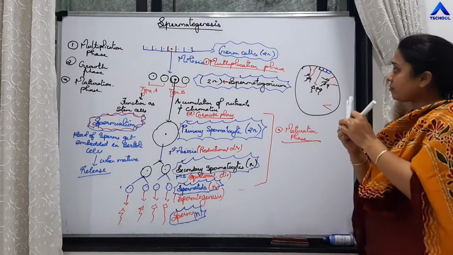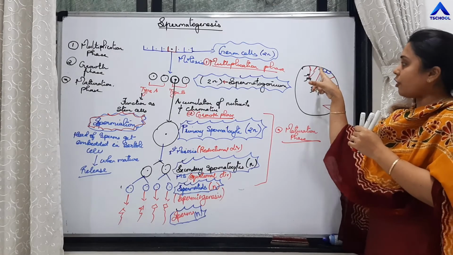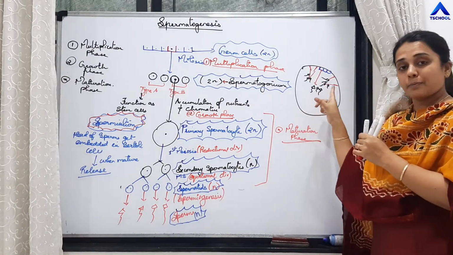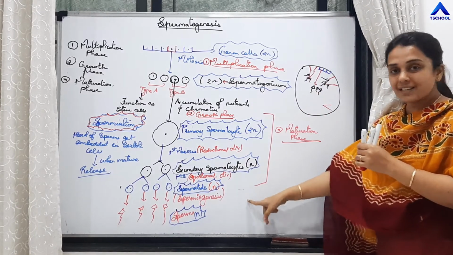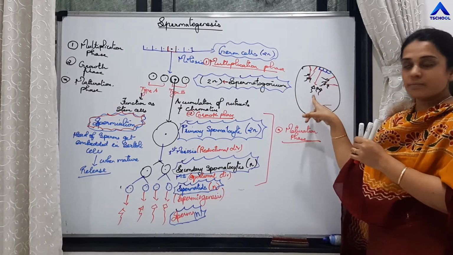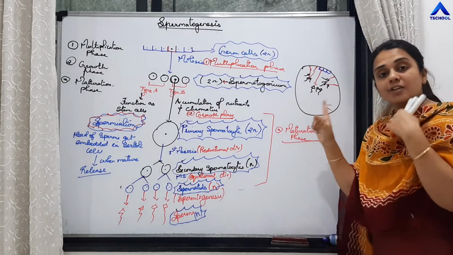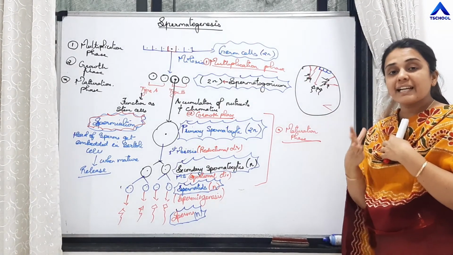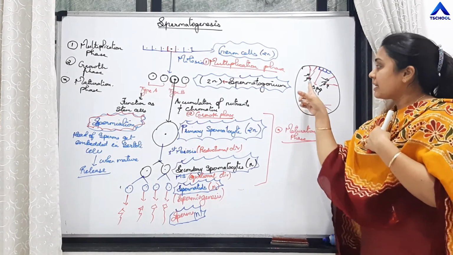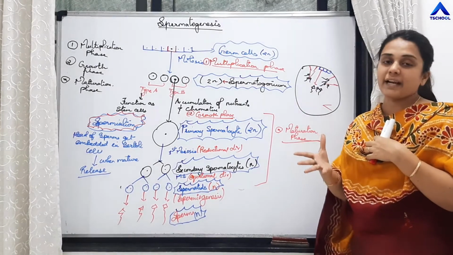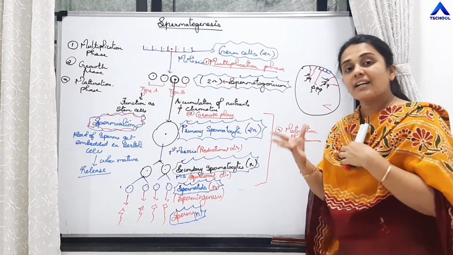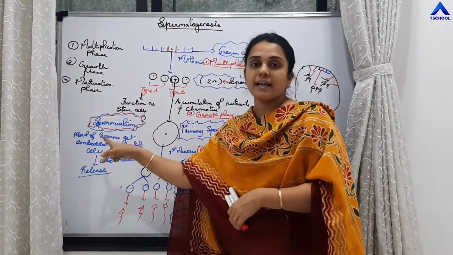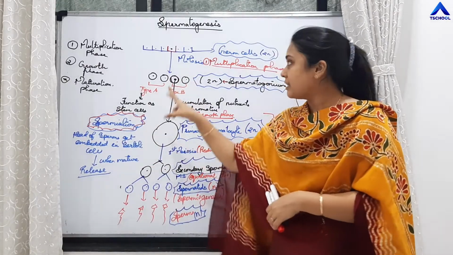So from germ cells sperms are produced. After sperms are produced by spermiogenesis, the head of the sperms get embedded in the Sertoli cells for obtaining nutrition. Once it gets completely matured, these sperms are released by the Sertoli cells. That release of the sperms by the Sertoli cells is called spermiation.